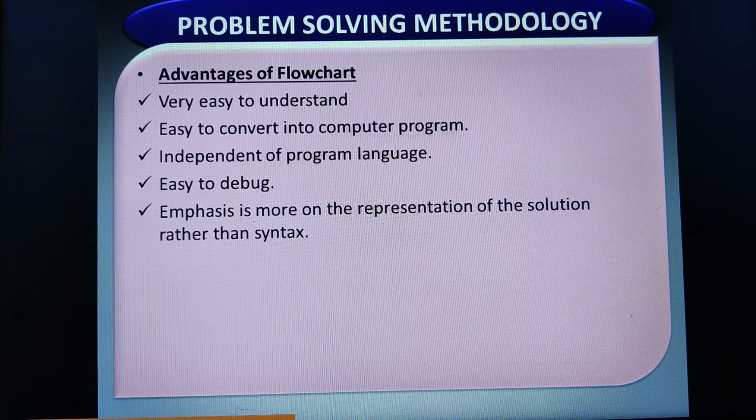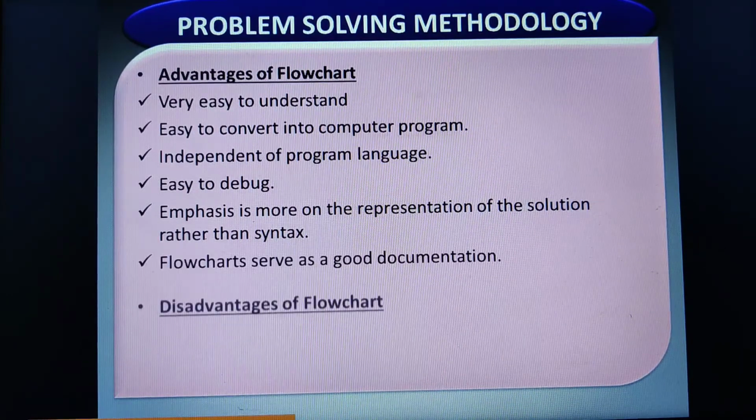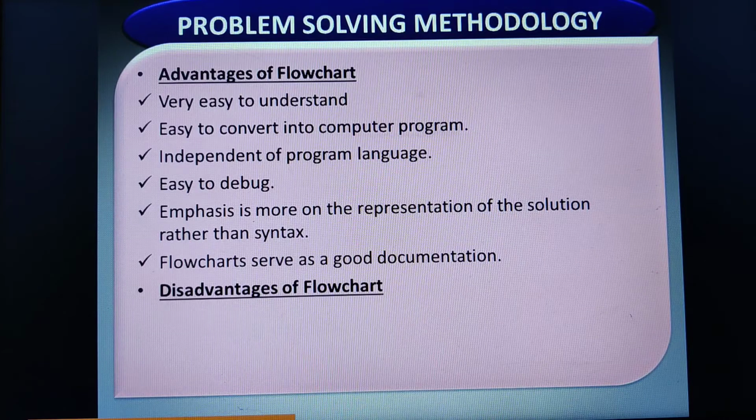In programs it's not like that. We need to follow every syntax rule, as well as semantics, of that particular programming language. But in the case of a flowchart it is not so. We are mainly concentrating on the representation of the solution. These flowcharts also provide good documentation. Documentation, in the sense that it helps the programmer understand what the flowchart is about and in which step we have written the logic. You can add remarks and even comments to it. That is what good documentation is.